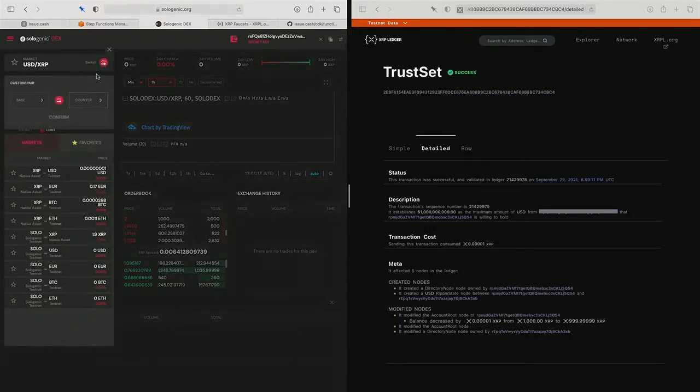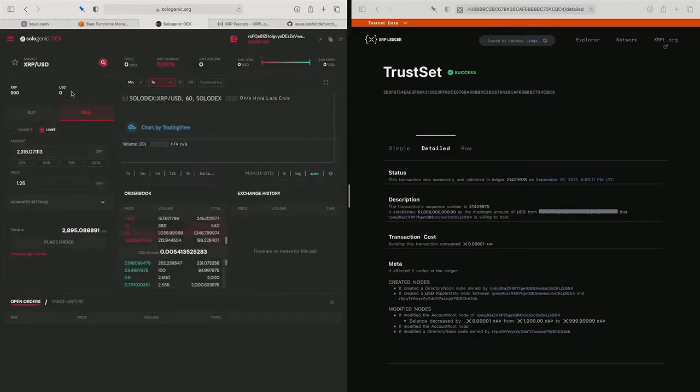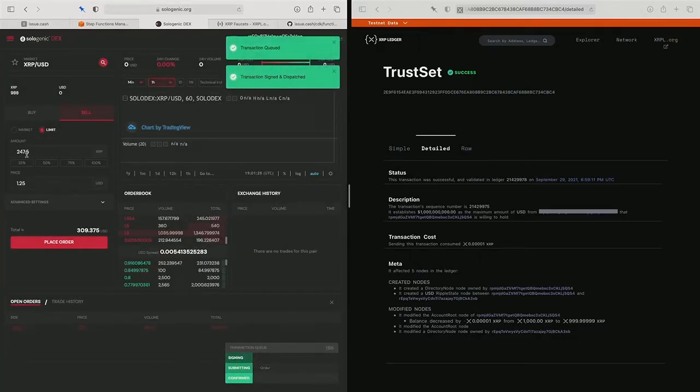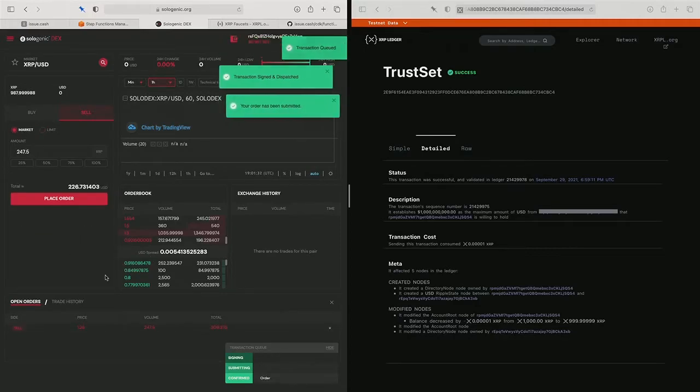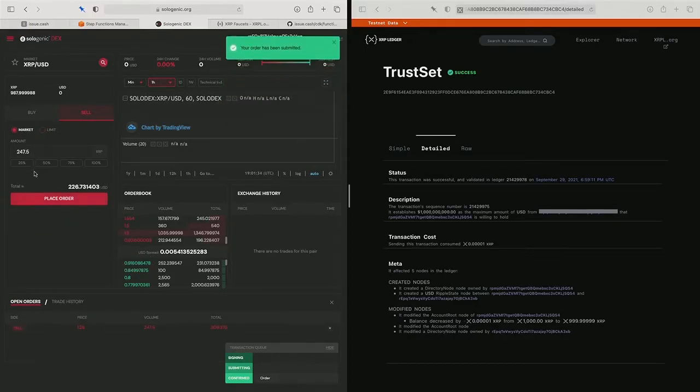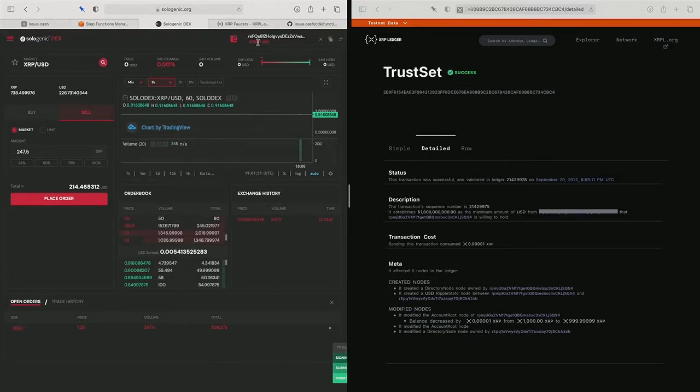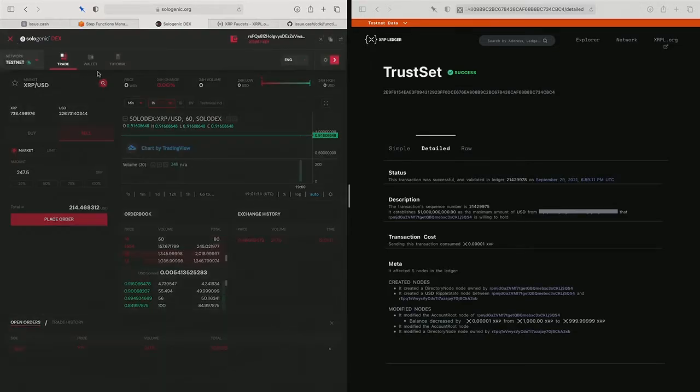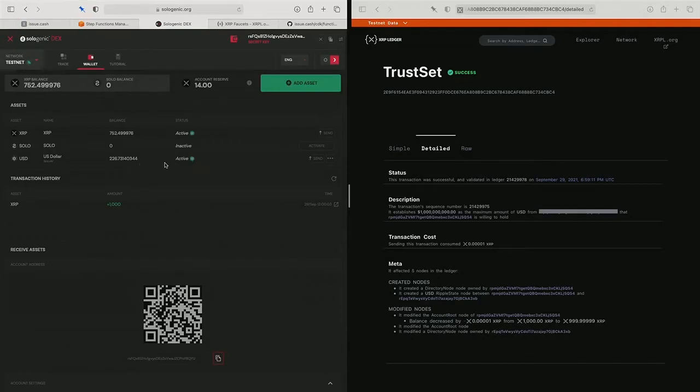Let's switch the sides here. I'm going to sell some XRP. Let's do 25%. I'm going to get some USD in return. Because I did a limit order, oh, it was filled. Nope. Let's do a market order. So we just grab some. There we go. I didn't set that trust line, by the way. We'll go to our wallet, and you can see I have some dollars.